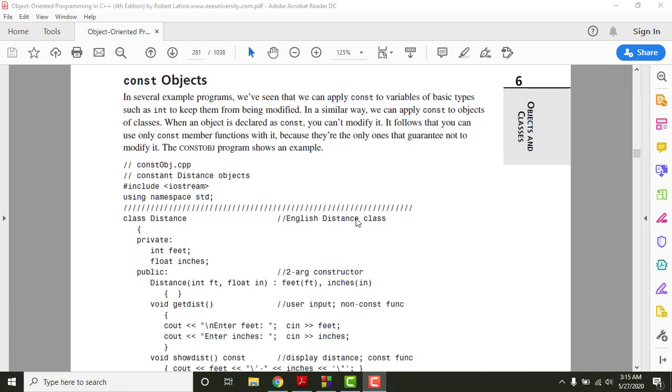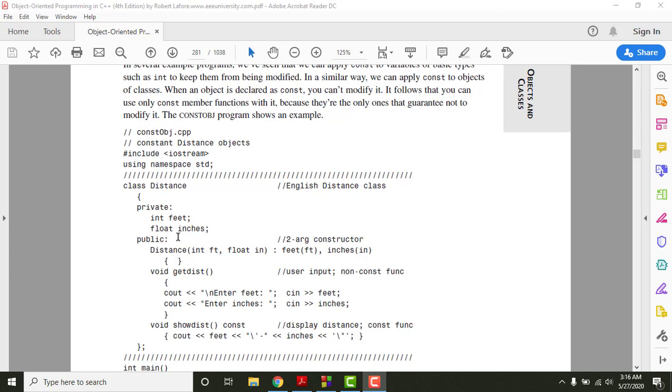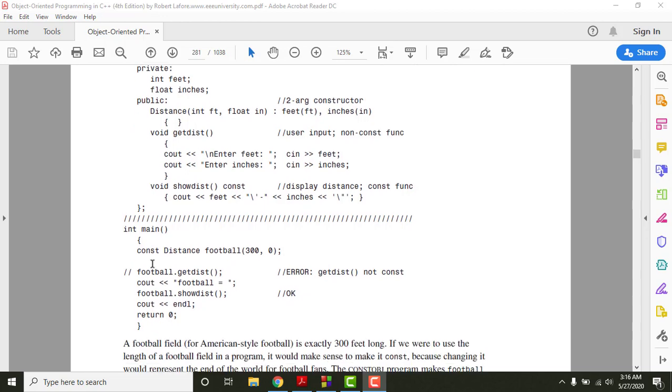So all we need to do is write the constant keyword before our objects when they are created, right? For this program, I will not go into the class here, because this class is very obvious to you and there are no changes happening. We will go directly to the main program here.